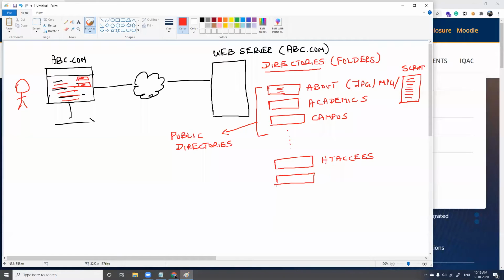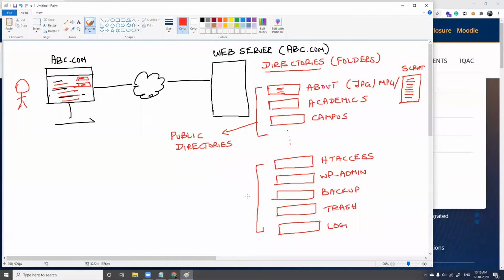Or in case of WordPress, they have WP admin. Or for your understanding, they can have a backup folder, just like how in your computer you have a backup folder, just like that, they can also have a backup folder. They can also have a trash folder. Trash, they can have all sensitive folders. Say, for example, they have log files, a log folder.